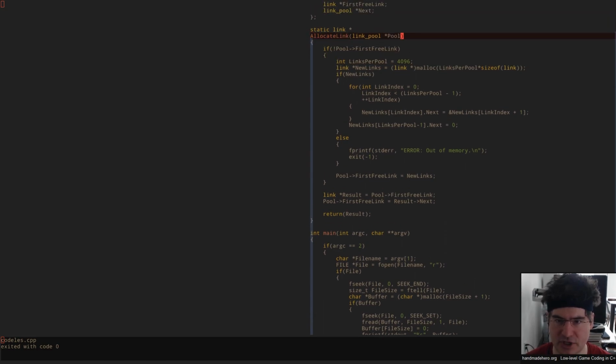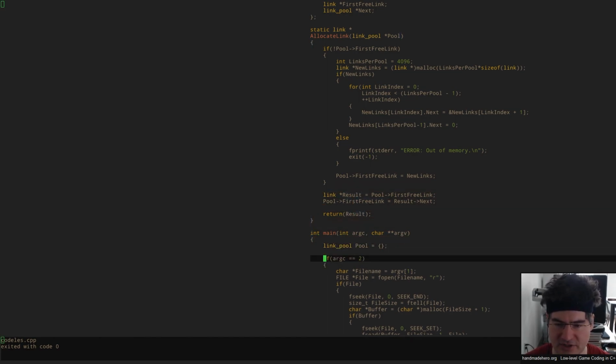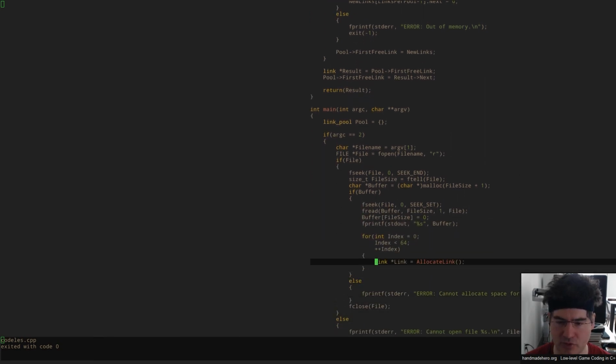Now, we need a link pool here. And in this case, we know we can initialize it to nothing and just have it work, right? Because we know that our allocator will take care of the rest. So here's our link pool. We're going to initialize it to nothing. We're going to go ahead and pass that pool in, like so.